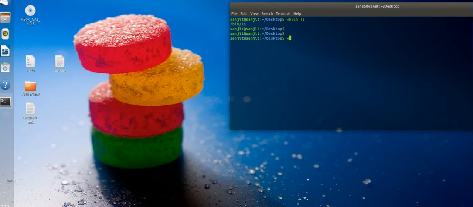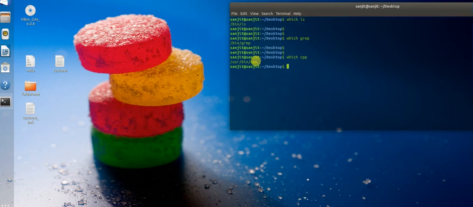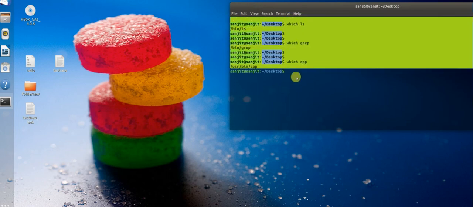But the major thing to understand: let me hit which grep. See, grep is coming from the bin folder. Let me hit which cpp, C++. See, it's coming from usr bin cpp. This way you can run the which command.